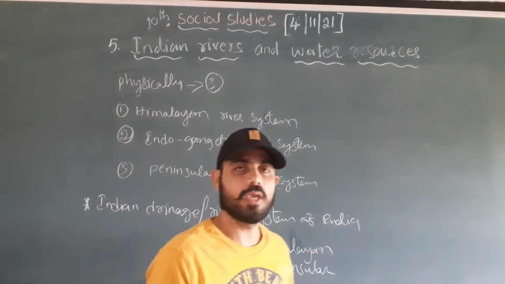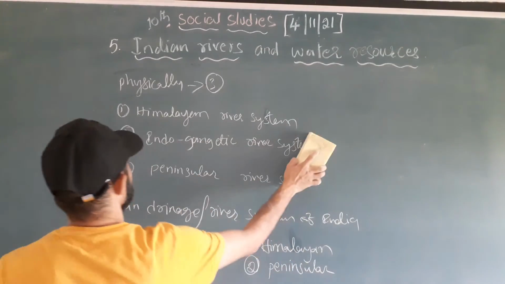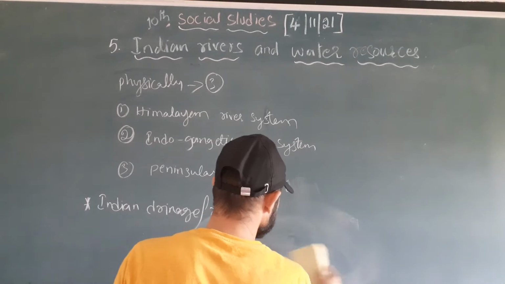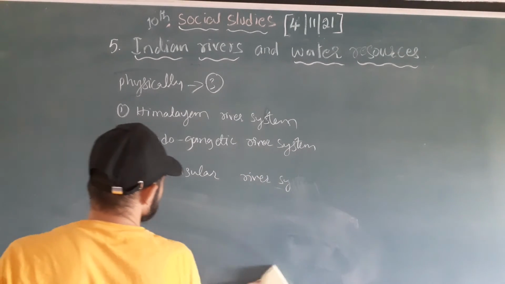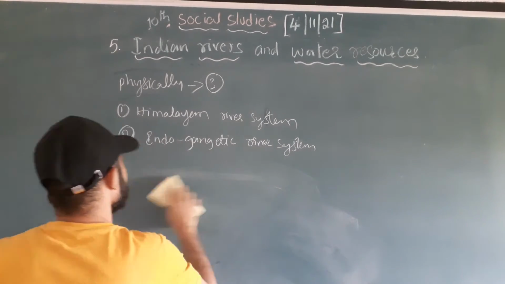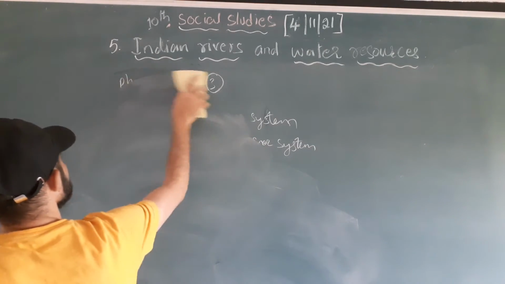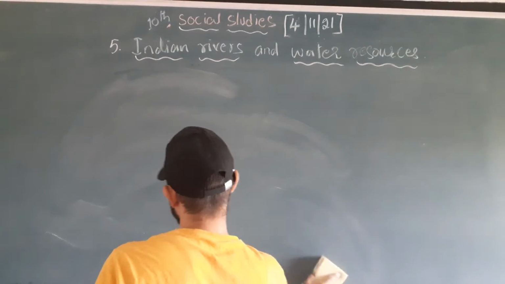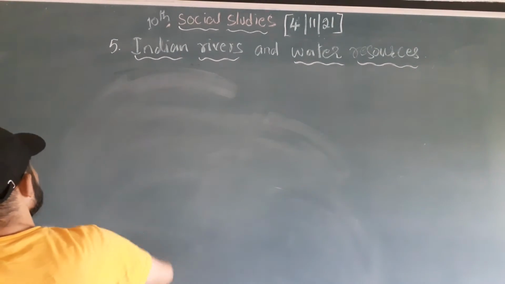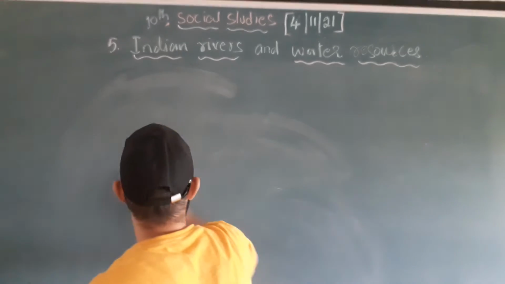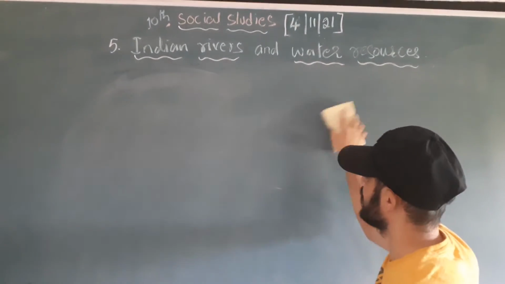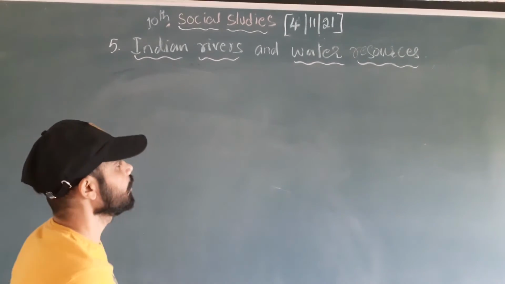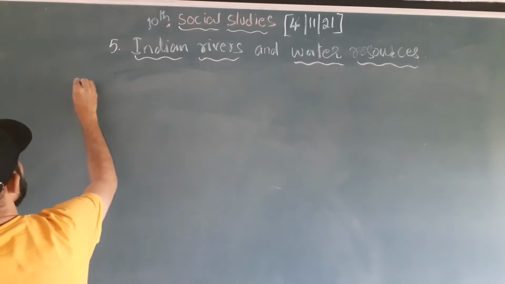Peninsular river system, or we can call it the drainage system of India. How many drainage systems of India do we have? Physically, the drainage system of India has three types: Himalayan, Indo-Gangetic plain and peninsular. In the Indian river system we have two types, mainly the Himalayan river system and the peninsular river system, right? Now we are going to discuss the first, the Himalayan river system.